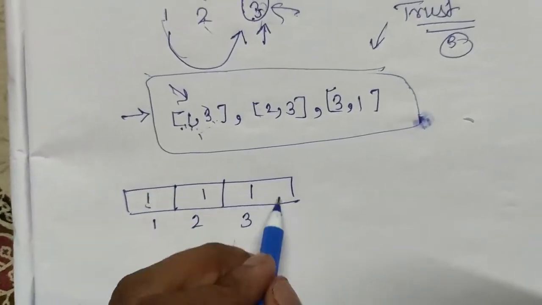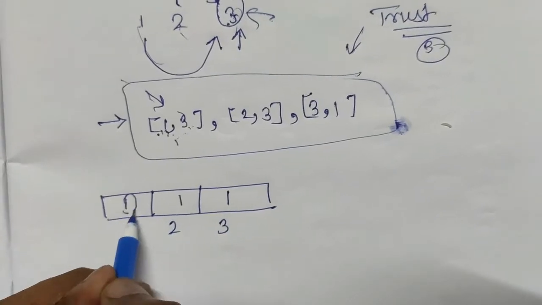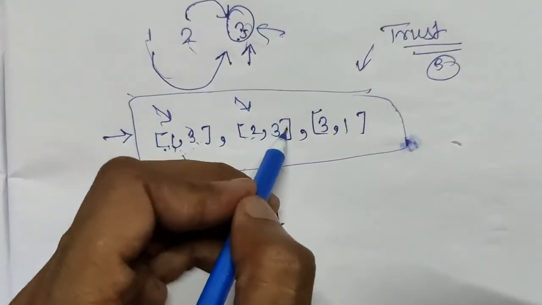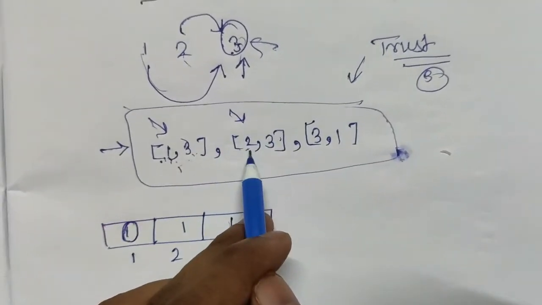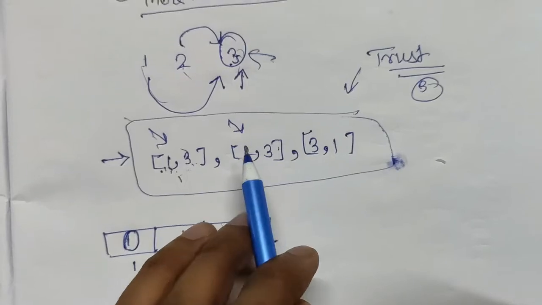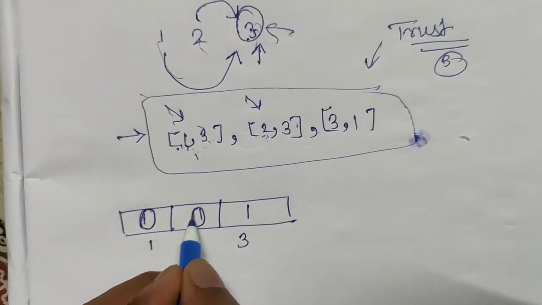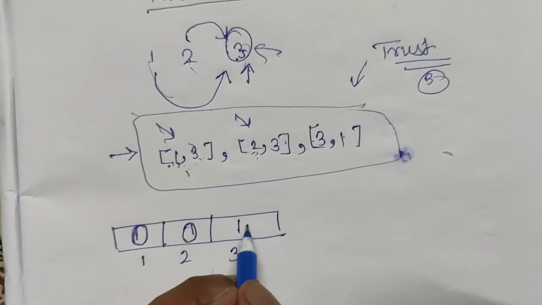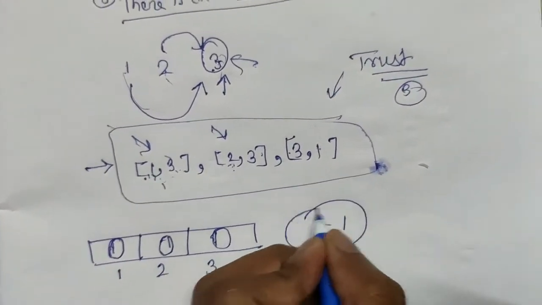So 1 trusts 3, it means 1 is not the judge, so we convert it into 0. Now 2 trusts 3, but the condition was that the judge doesn't trust anybody except himself, so 2 is also not the judge, and 3 trusts 1, which means 3 is also not the judge. So in this case there is no judge and the result will be -1.